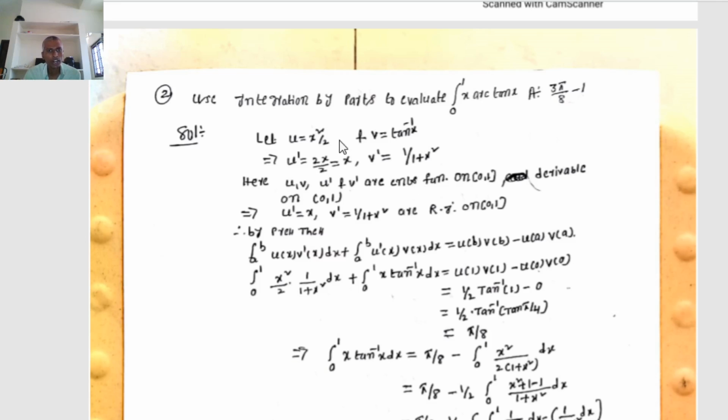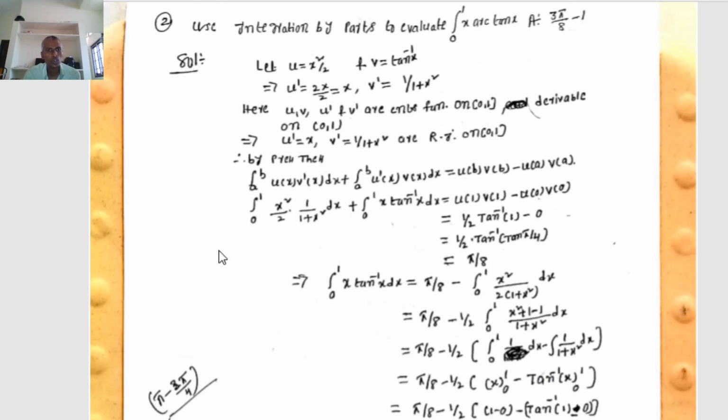Therefore, by integration by parts, where u, v are continuous functions on the closed interval [0,1], u, v are derivable on the open interval (0,1) and u', v' are Riemann integrable on the closed interval [0,1]. By the previous theorem, integration by parts: the integral from a to b of u(x) v'(x) dx plus the integral from a to b of u'(x) v(x) dx equals u(b) v(b) minus u(a) v(a), where we substitute u, v, u', v' and the limits are 0 to 1.